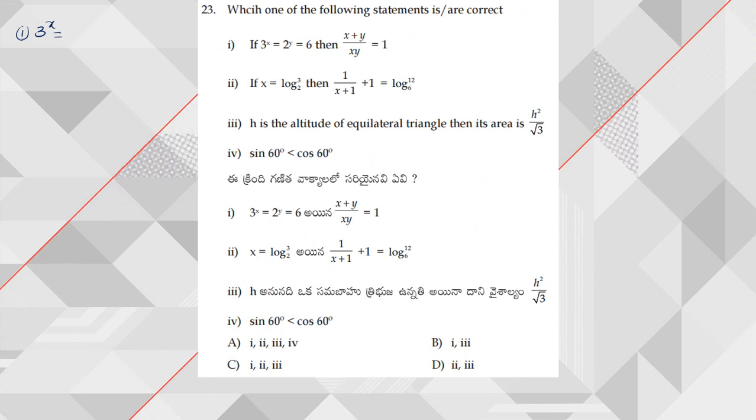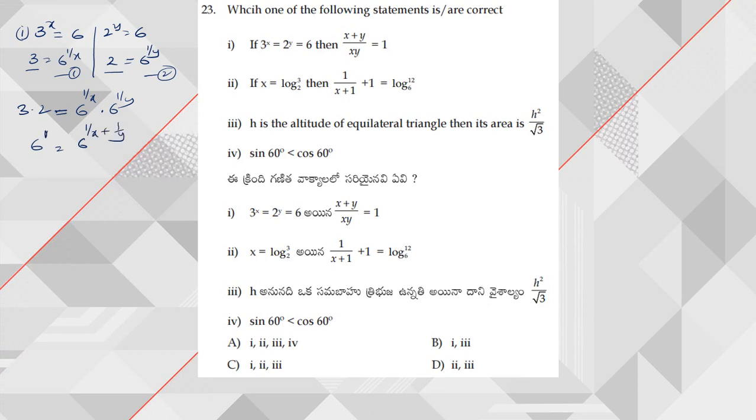Now 3 power x is equal to 6, I can write the same way. 2 power y is equal to 6. Then from this, 3 is equal to 6 power 1 by x and 2 is equal to 6 power 1 by y. Now when I multiply these two equations, then what am I going to get? 3 into 2 is 6, which is equal to 6 power 1 by x into 6 power 1 by y. So I can write 6 is equal to 6 power 1 by x plus 1 by y.